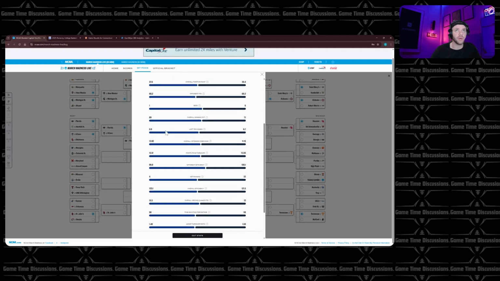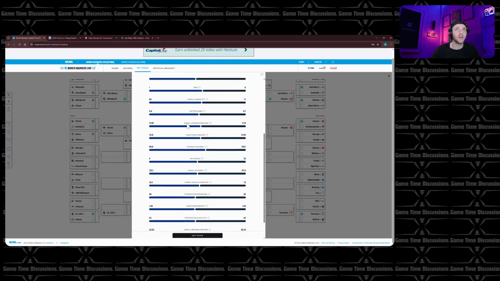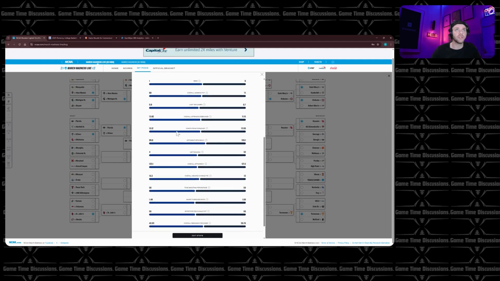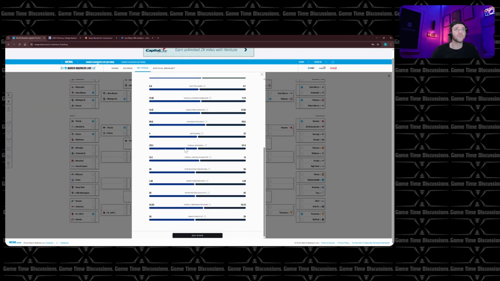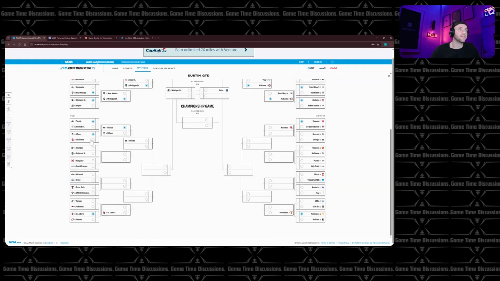Overall win percentage much better. Better in their last 10 games. Offensive rebounding is better. Points off turnovers is better. They're better with efficiencies. Their overall efficiency is slightly better. So we're going to go ahead and go with Florida, moving on there. Say these switch up, doesn't matter. Sticking with Florida.